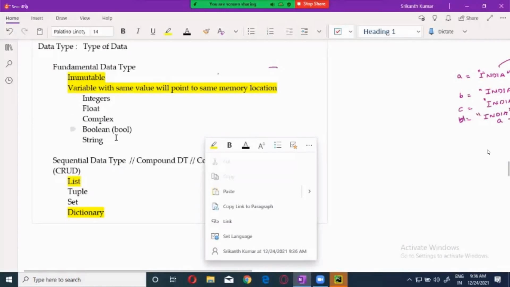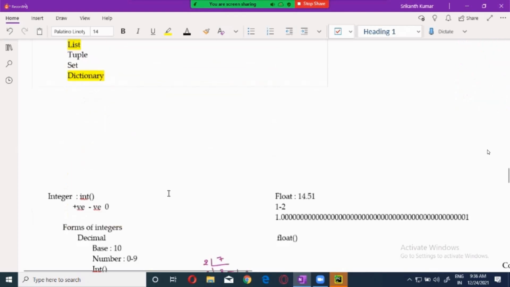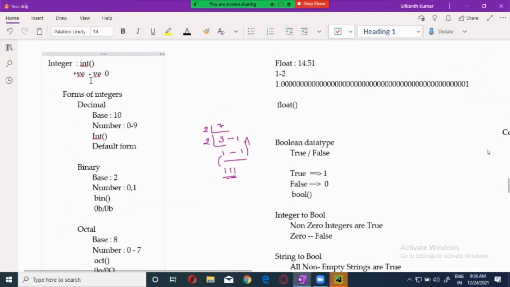We have seen what an integer is, the different forms of integer, float, complex, bool, and we are dealing with strings, guys. An integer is a positive value or negative value, including 0. The int function is used to convert anything into int.